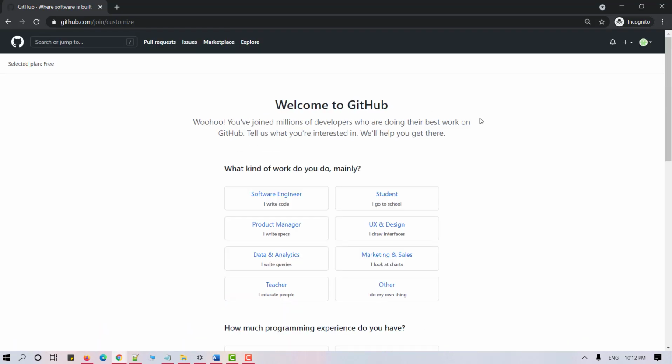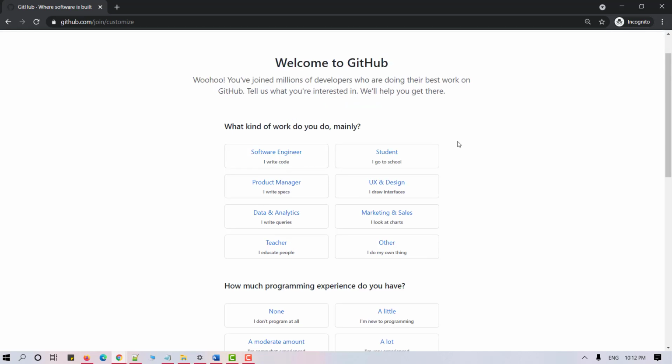So the welcome message reads, "Welcome to GitHub. You have joined millions of developers who are doing their best work on GitHub. Tell us what you're interested in. We'll help you get there. What kind of work do you do mainly?" So I am a software engineer. So let's choose this. If you're a student, you can choose I go to school or any other thing that applies to you.